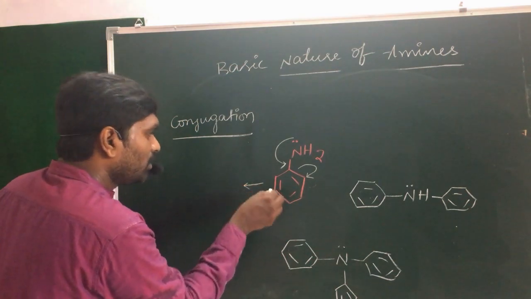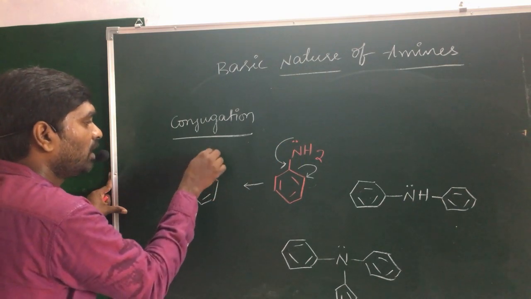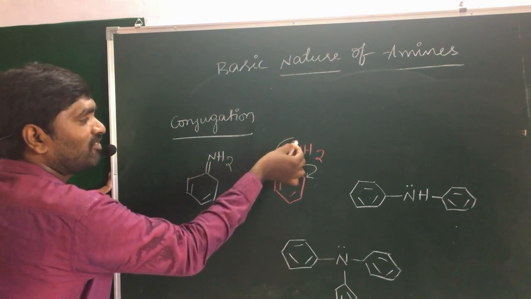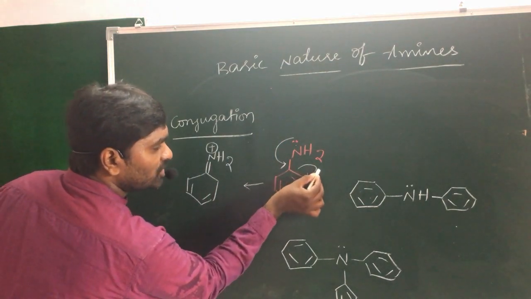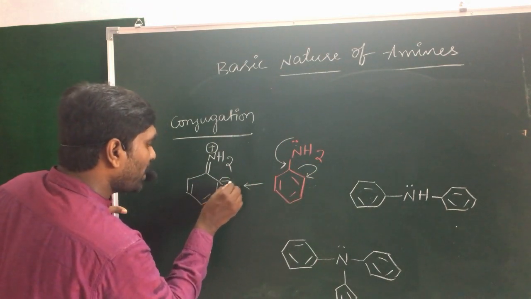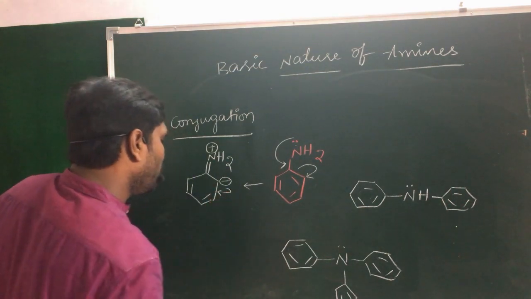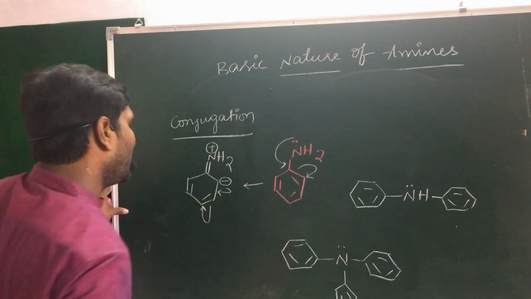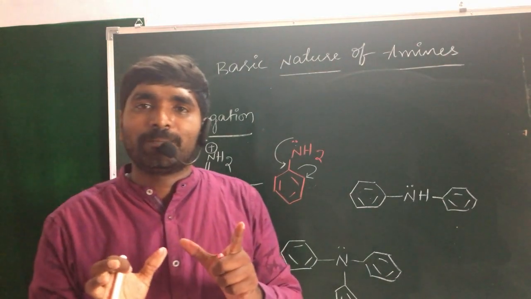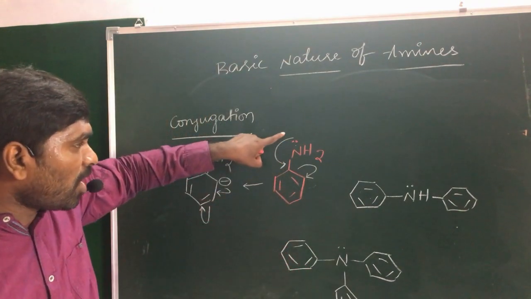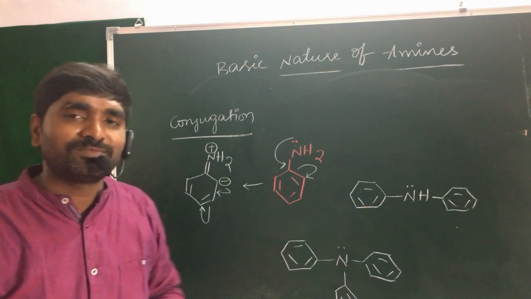So the non-bonding electrons may be formed as a pi bond. NH2, after losing non-bonding electrons, may acquire the positive charge. And this pi bond shifted towards carbon, this carbon may acquire the negative charge. In the second condition, the negative charge is formed as a double bond, and this double bond shifted towards carbon, this carbon may acquire the negative charge. In this condition, the non-bonding electrons participate in conjugation with the pi electrons present in the benzene ring.